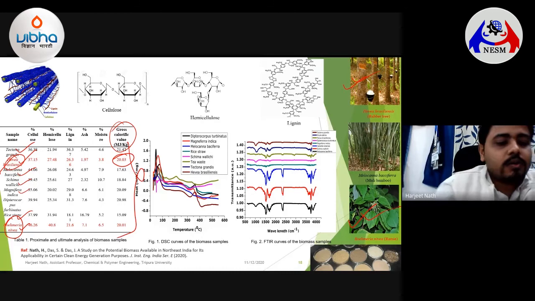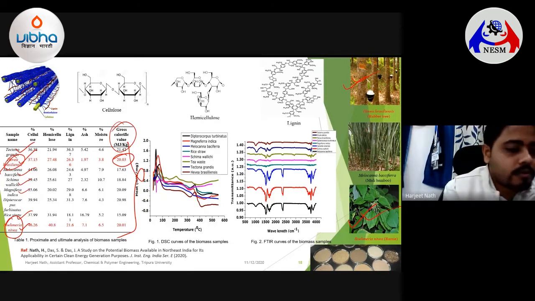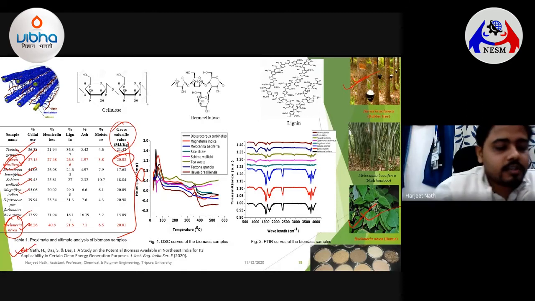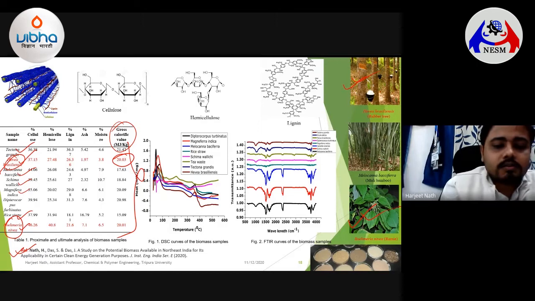These were characterized in our lab, and we also carried out various other characterization techniques like differential scanning calorimetry, thermal analysis, electron microscopy images, as well as FTIR. This has already been done in our lab. If you are interested in some of the potential biomasses that could be used for gasification, you are free to refer to this particular journal, which I have cited here. These are some of the samples we took from the northeastern part of the country.